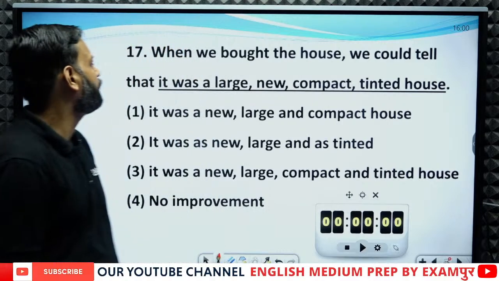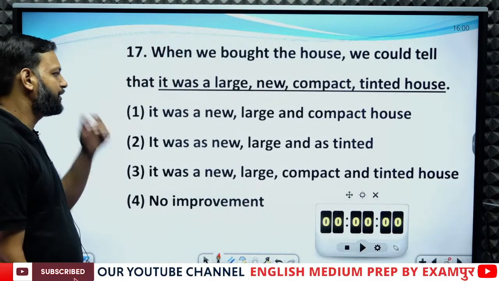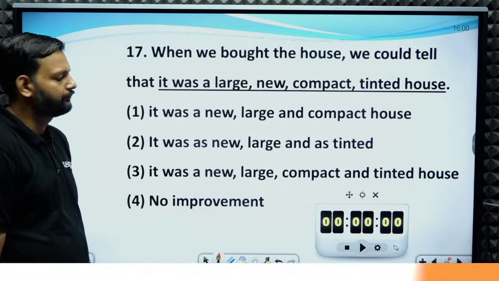When we bought the house, we could tell that it was a large, new, compact tinted house.